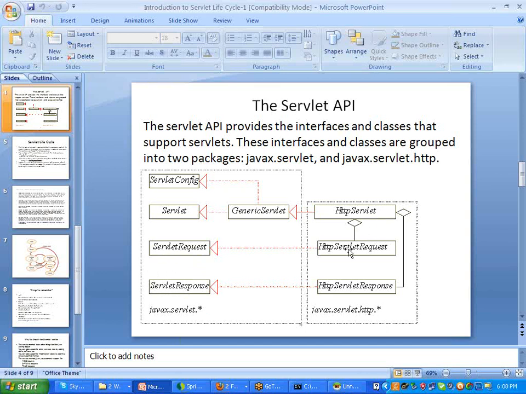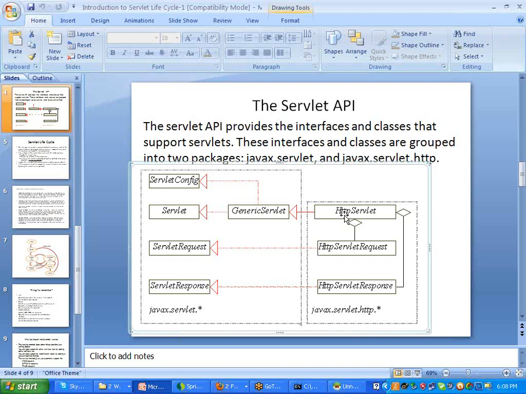Then we have one more subclass, HttpServlet. HttpServlet also consists of a service method, where you can write whatever logic you want, or you may have the doGet and doPost methods available to take the request and the response, and it consists of the interfaces HttpServletRequest and HttpServletResponse.